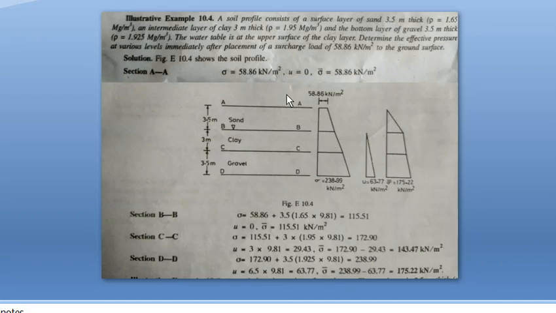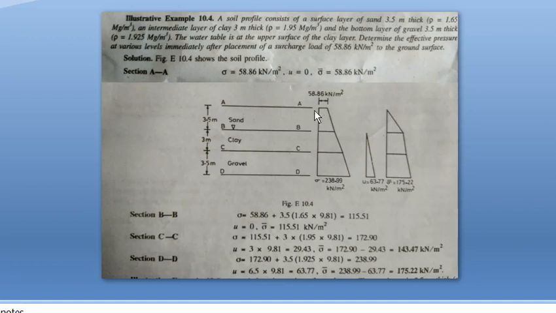Okay. So here the unit weight is given, so you just find out the stresses in each layer. Determine the effective pressure at various levels immediately after placement of a surcharge load of 58.86 kilonewton per meter square on the ground surface. Here the difference is that there is a surcharge load at the top of the ground surface. Surcharge load means it may be the load of any building or anything, that is an external load, and the load is 58.86. It is put on the top surface.